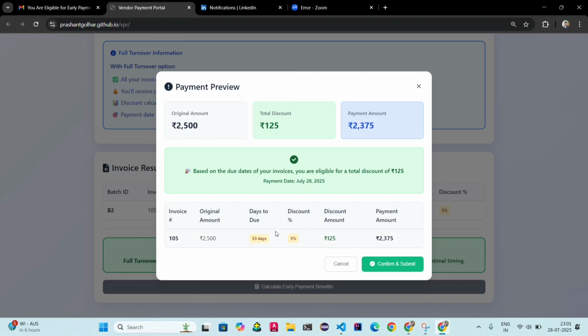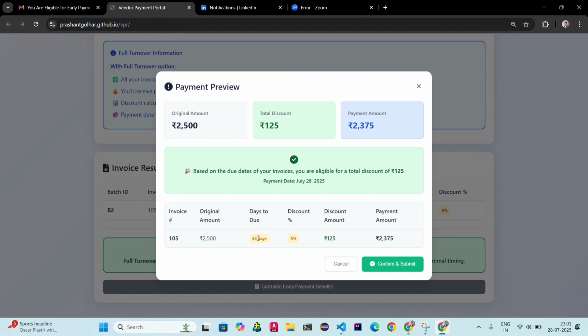I filled in some parameters. If days to due from the payment date is 0 to 30, it will take 2%. If the gap is 31 to 60 days, it will take 5%. In this case, there are 53 days to due, so it will take 5%.